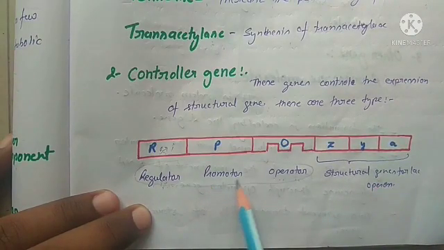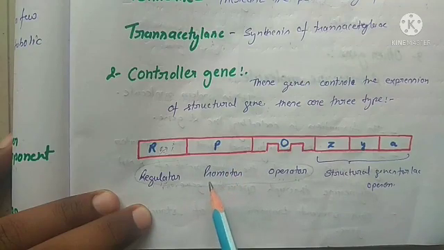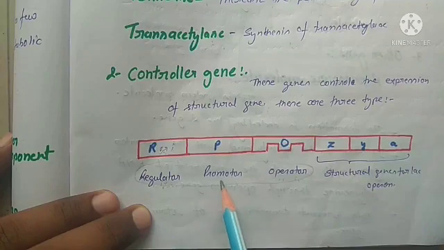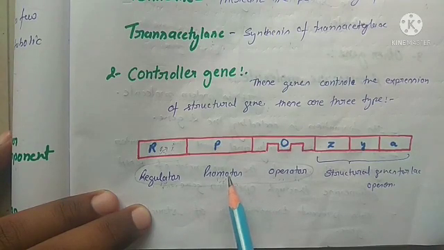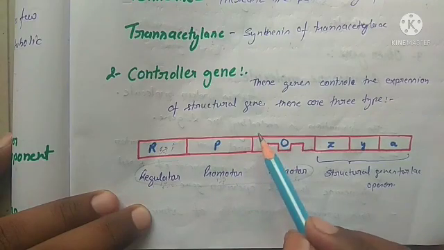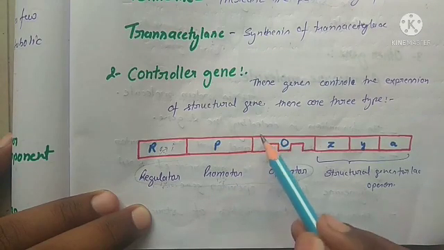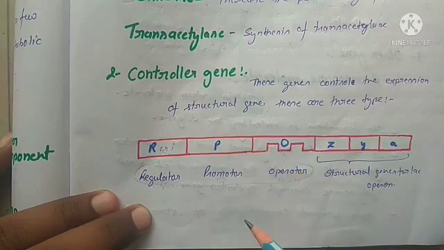And next is the promoter gene. Promoter means it provides the promoting signals. It provides signals to RNA polymerase enzyme for the transcription of the structural gene. RNA polymerase reads the nucleotides and synthesizes the mRNA.